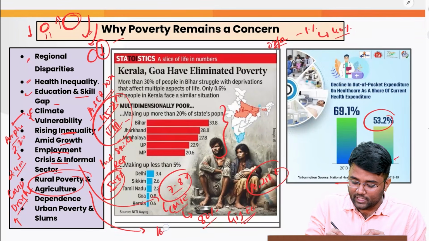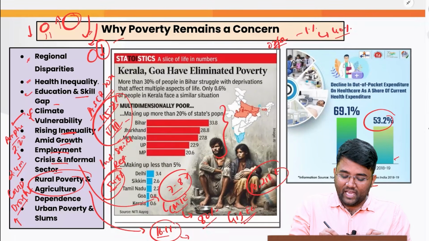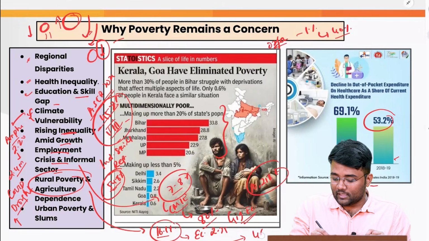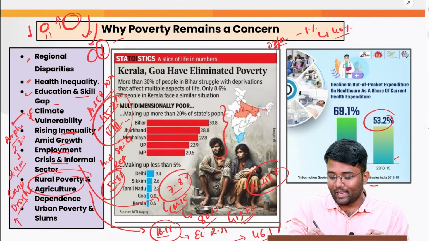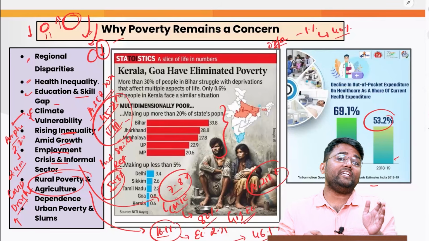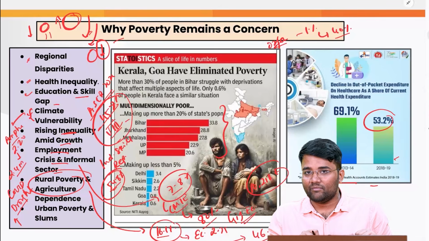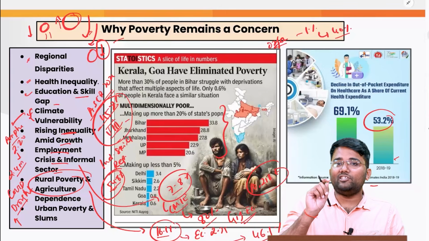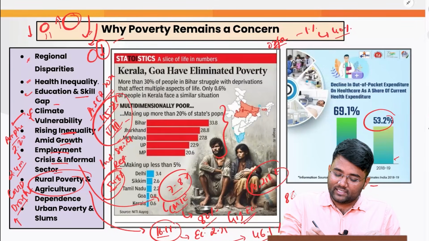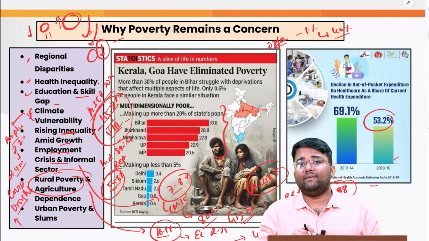For example, 16.1% is the contribution of agriculture in GDP as per Economic Survey 2025. Plus, 46.1% is the employment generated by agriculture. More than 70% of rural households are dependent on agriculture itself. Plus, if you look at the size of small and marginal farmers, it is around 86%, and they have around 1.08 hectare per capita land availability.